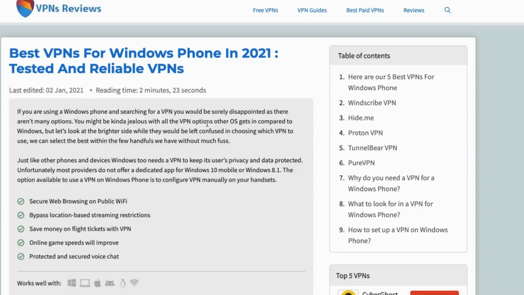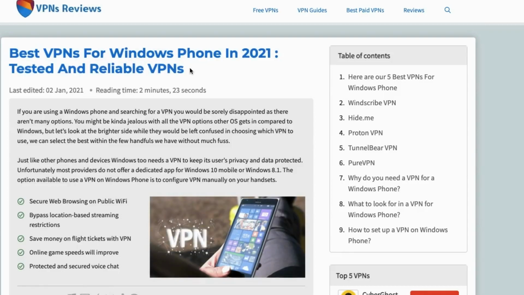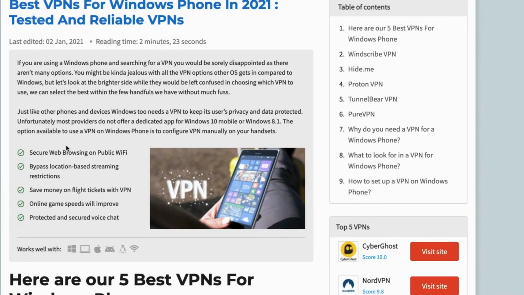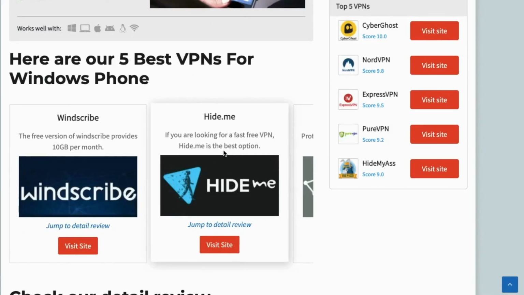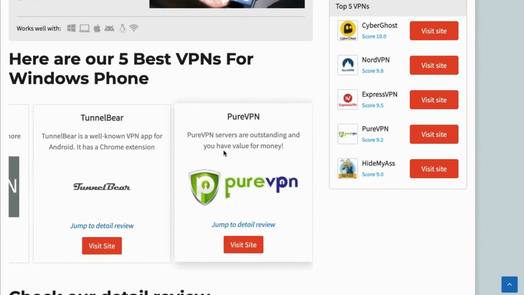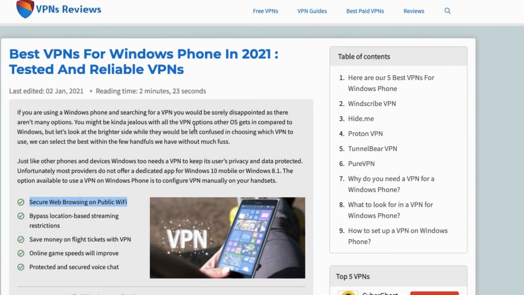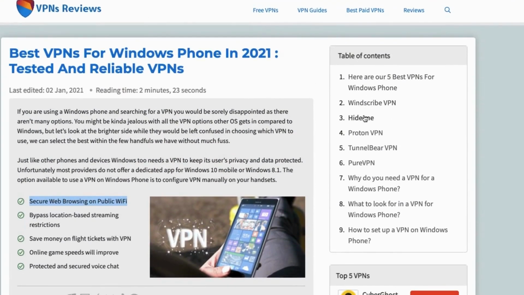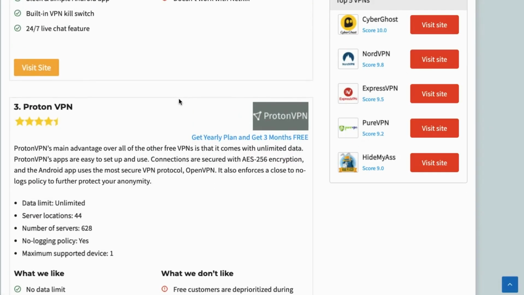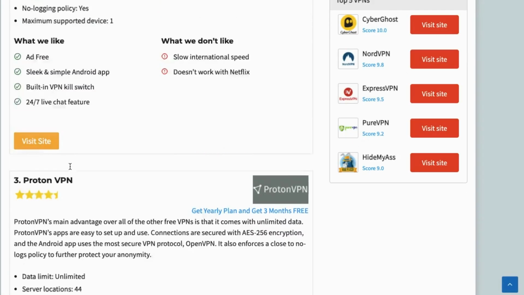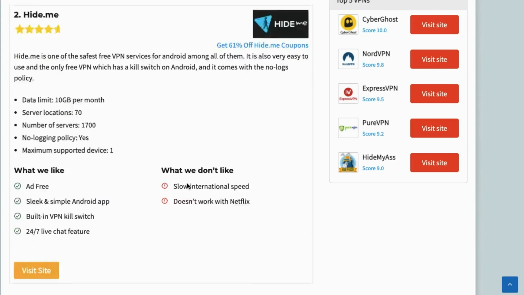If you are using Windows Phone, these are the best paid VPNs for Windows. See here, it secures web browsing on public Wi-Fi as well, and online game speeds will be increased. These are the 5 best paid VPNs for Windows Phone. Click on any of these VPNs and you can access them easily.